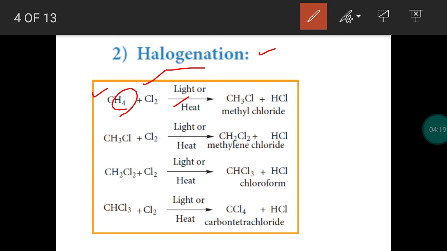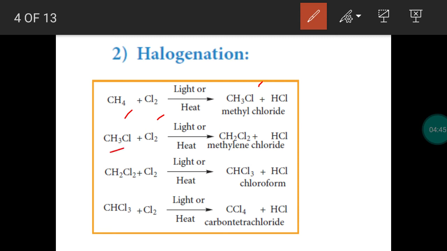Hydrogen of alkane is replaced by a halogen, and we will get alkyl halide. And this is a chain reaction. Every hydrogen atom will be replaced by a halogen, so we will get different products. When hydrogen is replaced by chlorine, we get methyl chloride with the liberation of hydrogen chloride gas.